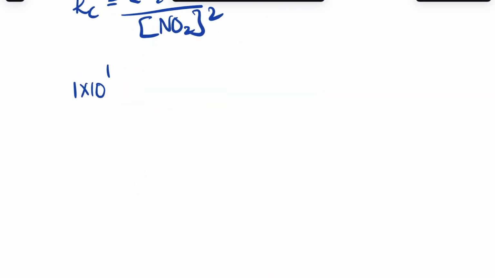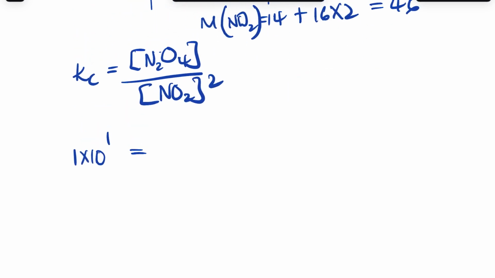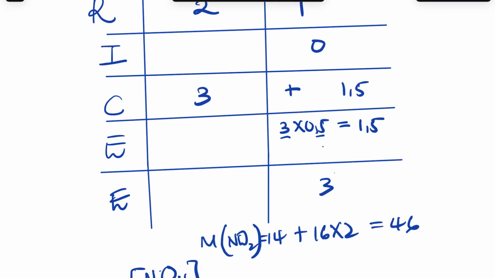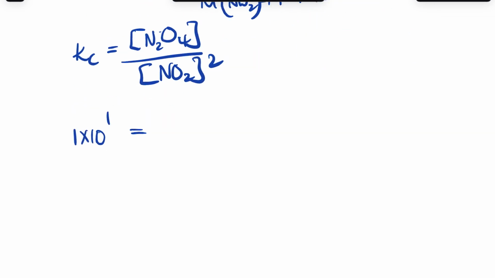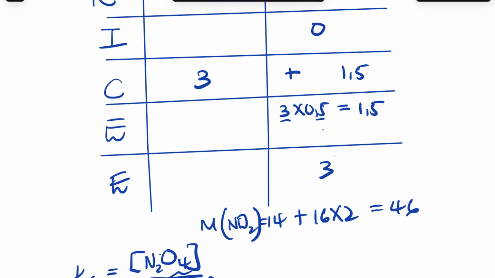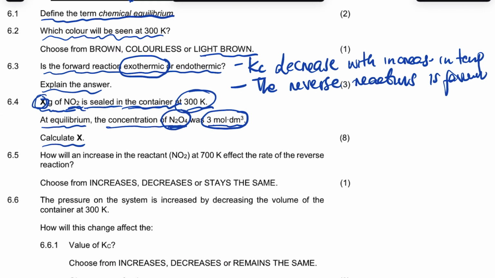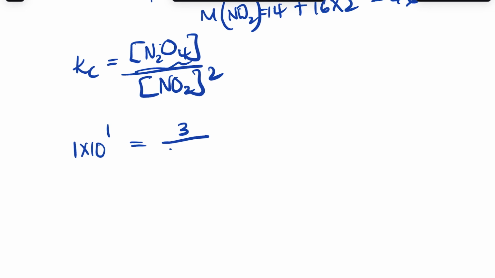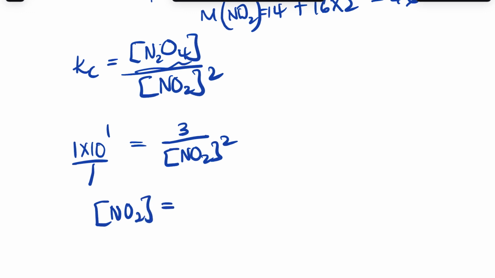And then we're looking for the concentration of nitrogen dioxide. So the concentration of N2O4 is 3. Where do we get the 3? This one, and we were given, right? And we wanted the concentration of nitrogen dioxide, it's a square, and then we cross multiply. So when we cross multiply, we will have the concentration of nitrogen dioxide squared.